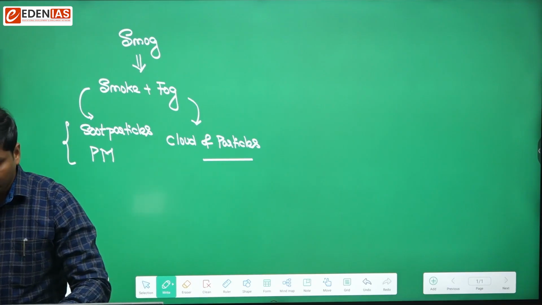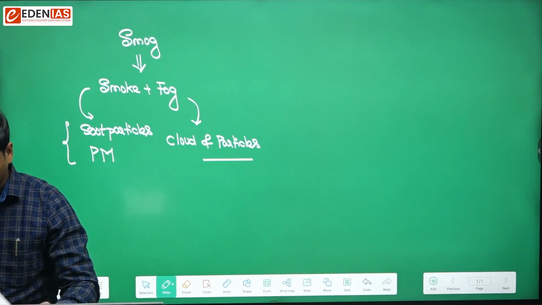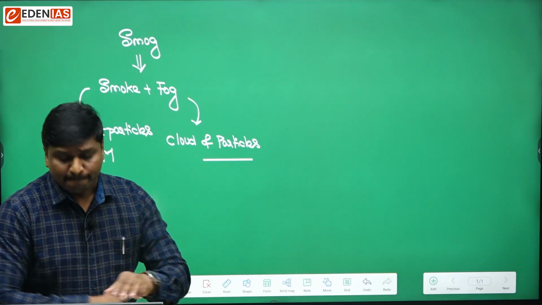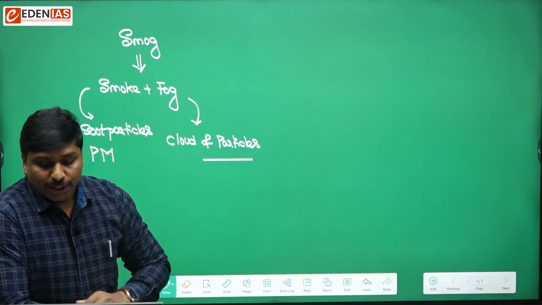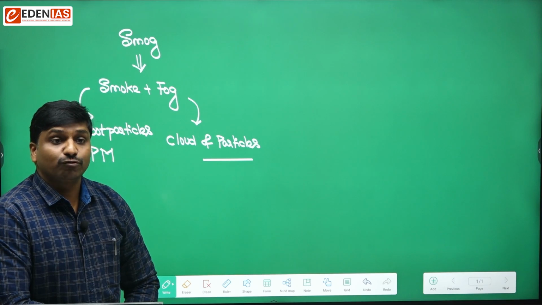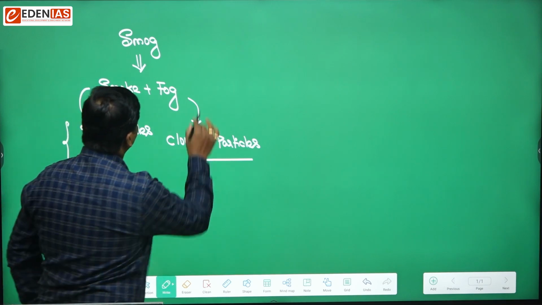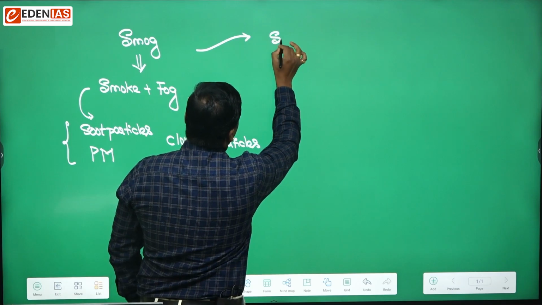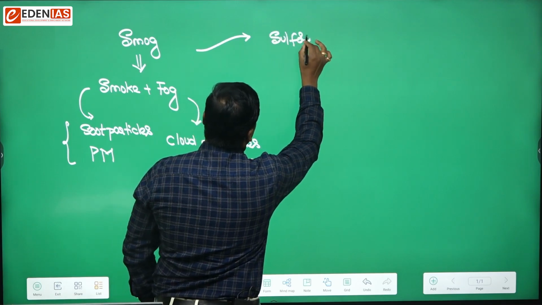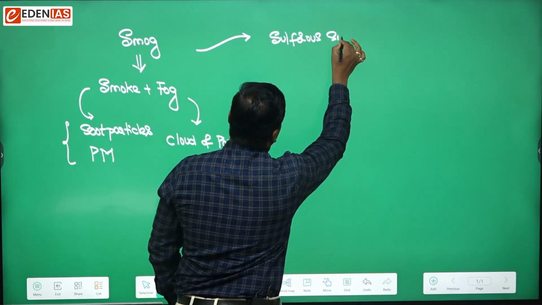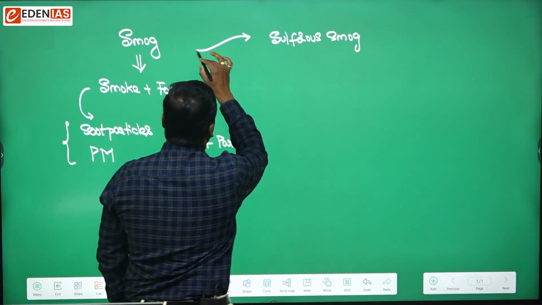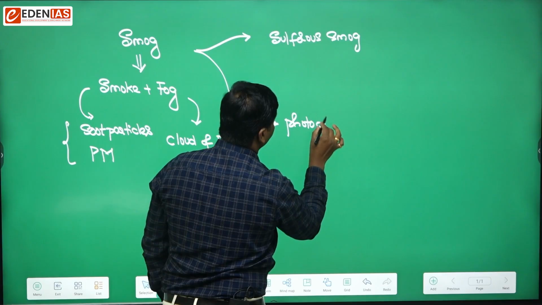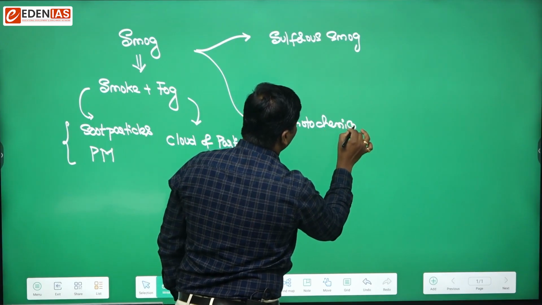And then when we talk from the perspective of smog, smog is basically of two types. One type of smog is known as sulfurous smog. And the other type of smog is known as photochemical smog. Sulfurous smog and photochemical smog.